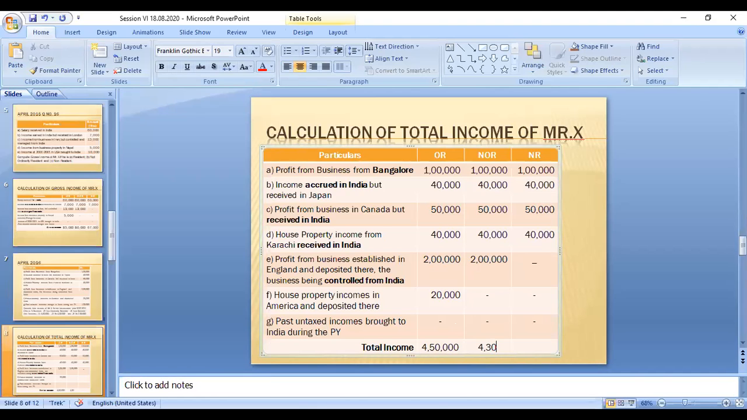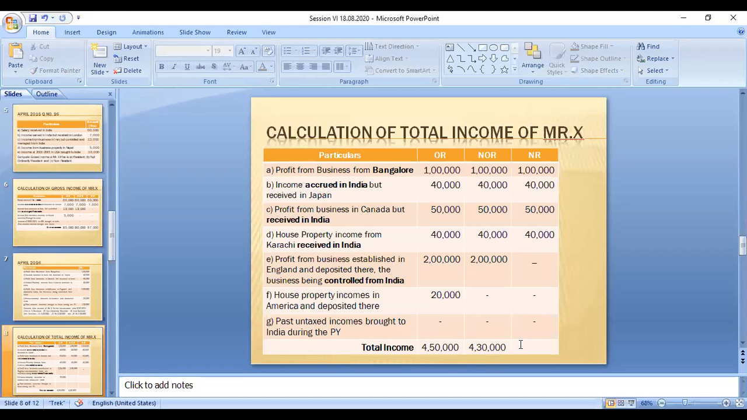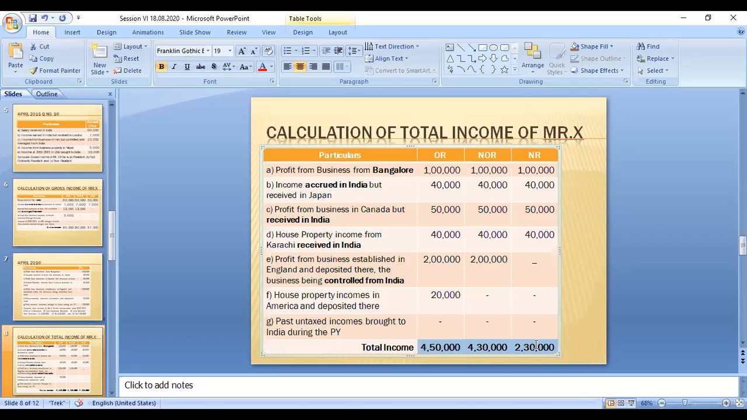So 4 lakh 30,000 is for the not ordinary resident. Here, 1 lakh, 1 lakh 80,000, 2 lakh 30,000. The answer is correct: 2 lakh 30,000. So this is the total taxable income of X.